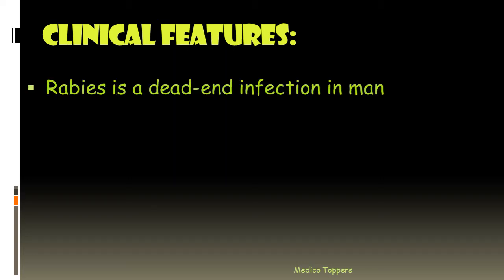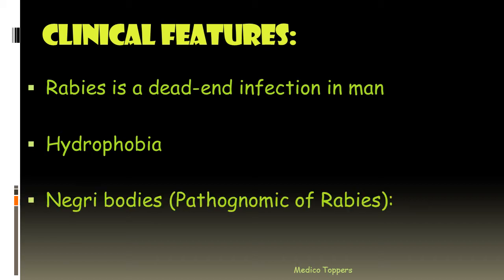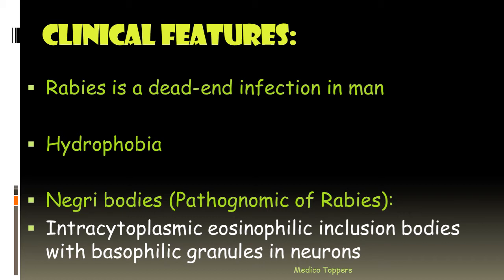Then regarding the clinical features, the most important clinical feature is hydrophobia, and here rabies is considered to be a dead end infection in man, because dead end is nothing but beyond man it won't be getting spread or transmitted to any other organism. So the life of the virus will be ending with the man. Then hydrophobia as I had told, and then comes the pathognomonic sign, that is Negri bodies. It is an intracytoplasmic eosinophilic inclusion body with basophilic granules in neurons, which we can see in the hippocampus of the brain.